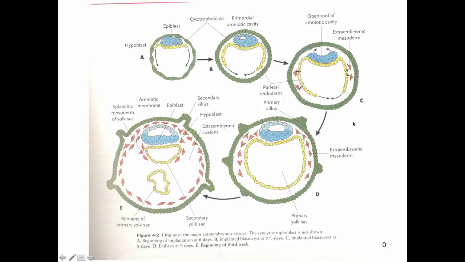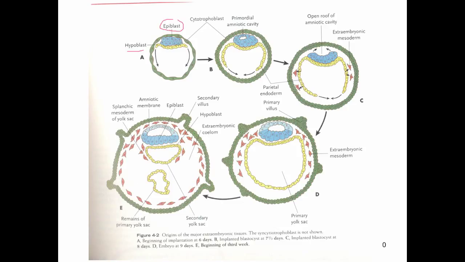The last thing we saw in development was the blastocyst stage. In the blastocyst stage, we had two major cell types: the trophoblast cells and the inner cell mass. The next stage is that the inner cell mass is going to form two cell types, what's called the hypoblast and the epiblast.